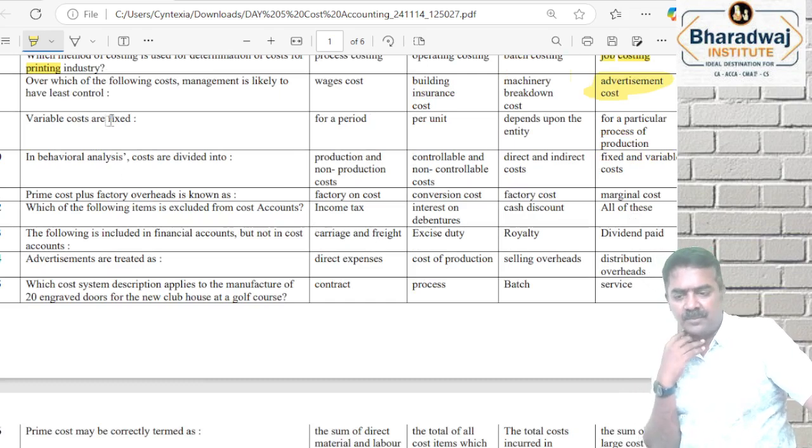அதனால least control. Variable costs are fixed. இது ரொம்ப important question. Variable costs are fixed.